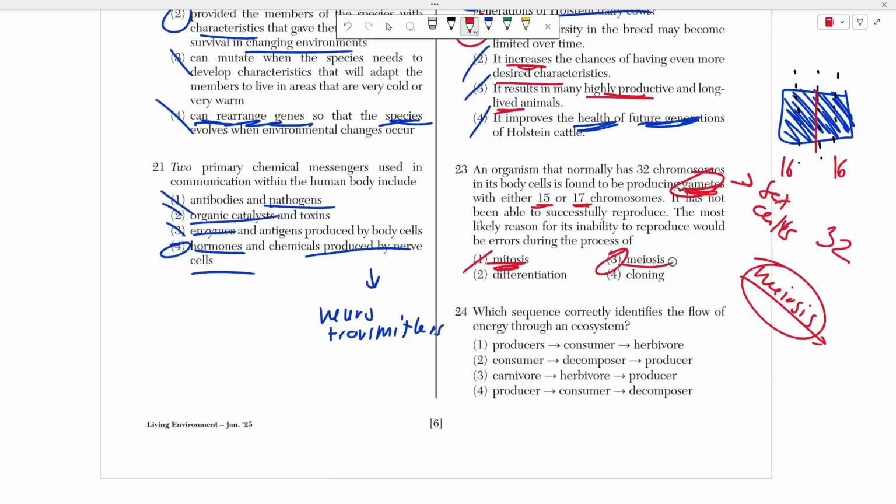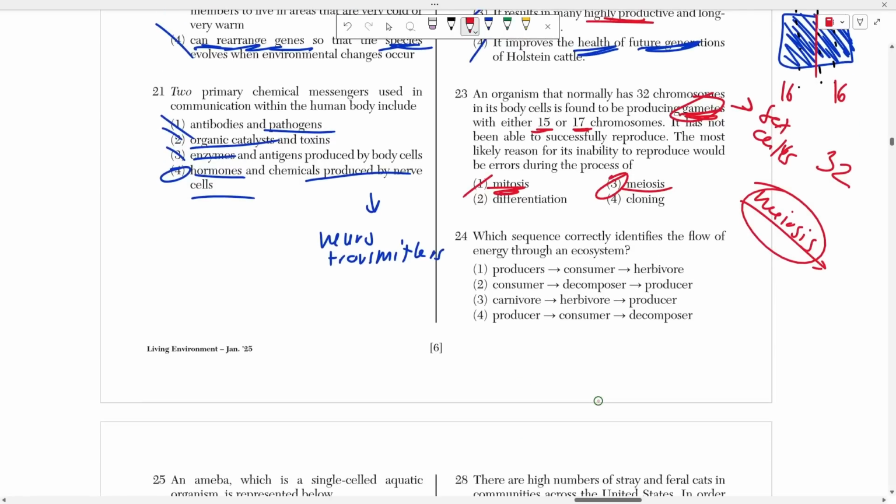Number 24 asks us to describe the correct flow of energy through an ecosystem, and the correct answer is obviously 4. It always has to start with producers. So choice 2 and 3 are off.